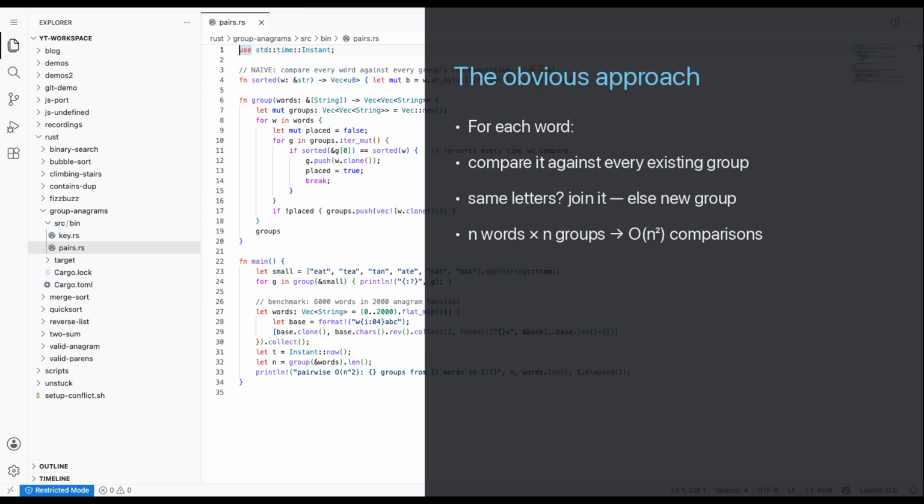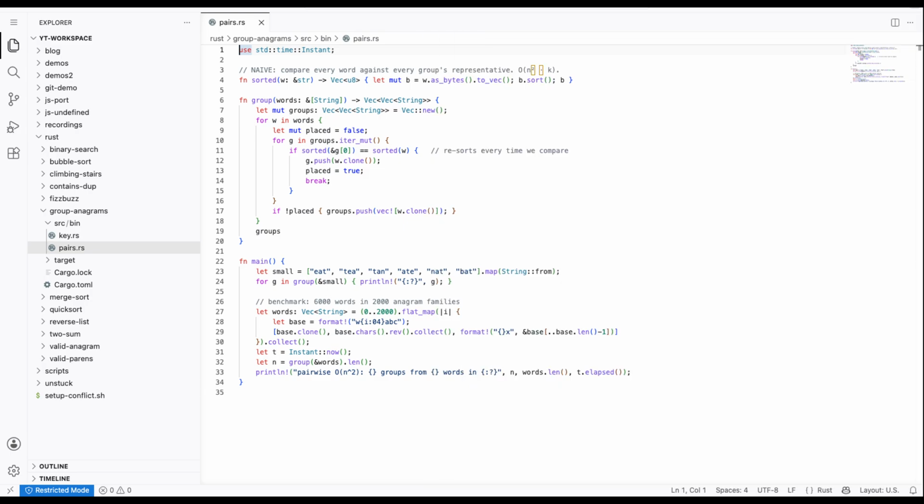The obvious approach: take each word and compare it against the representative of every group you've made so far. If it's an anagram of one, join that group. Otherwise, start a new one. It works, but every word scans every group, so the comparisons grow with n squared.